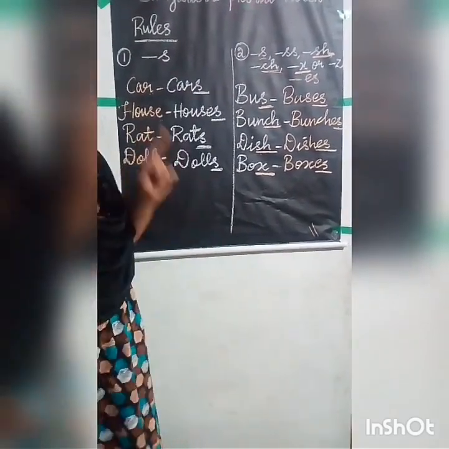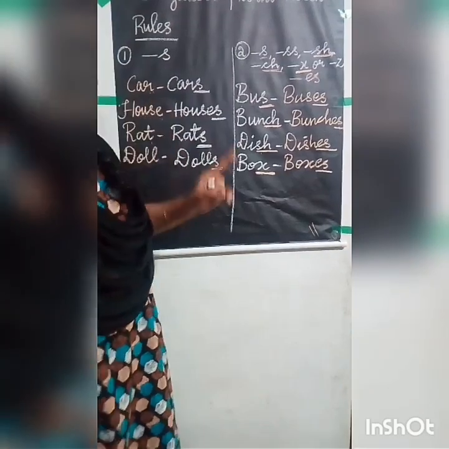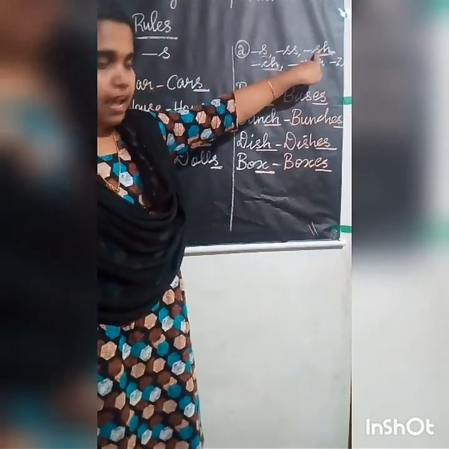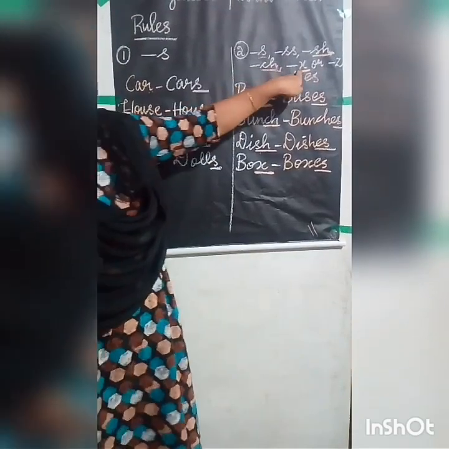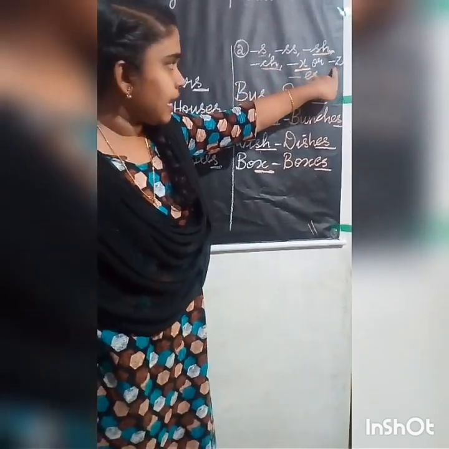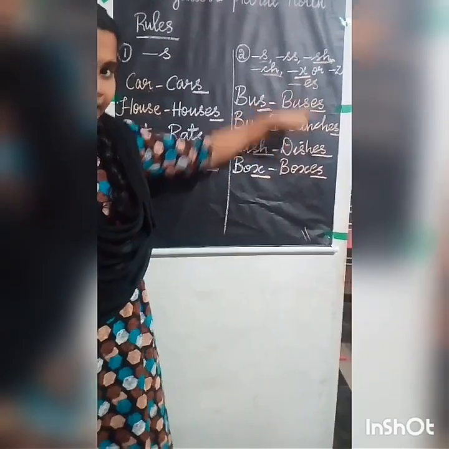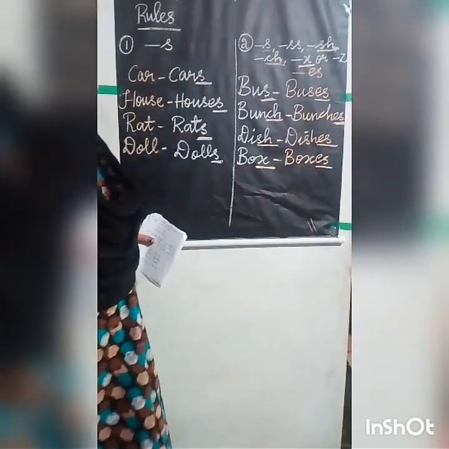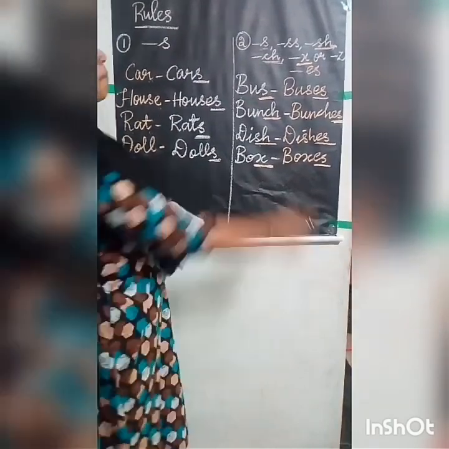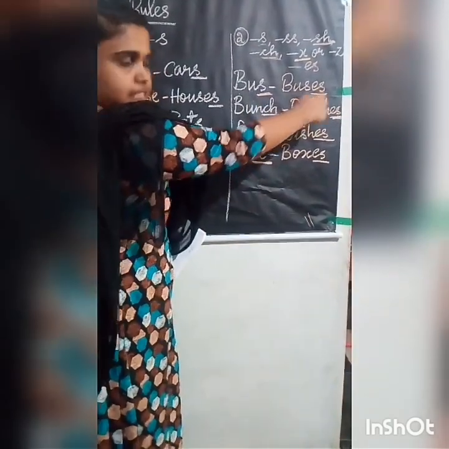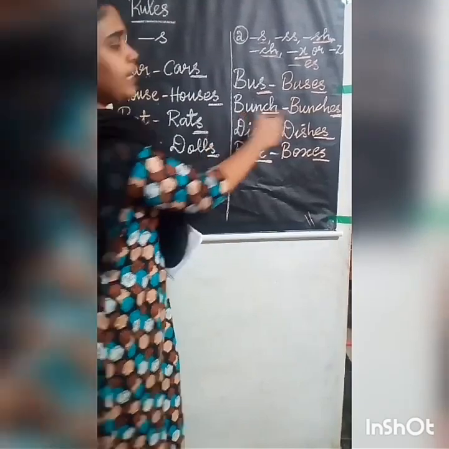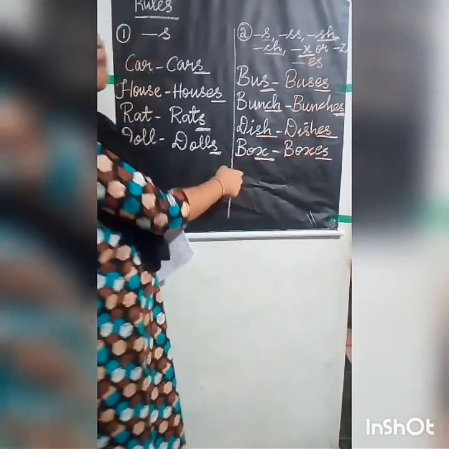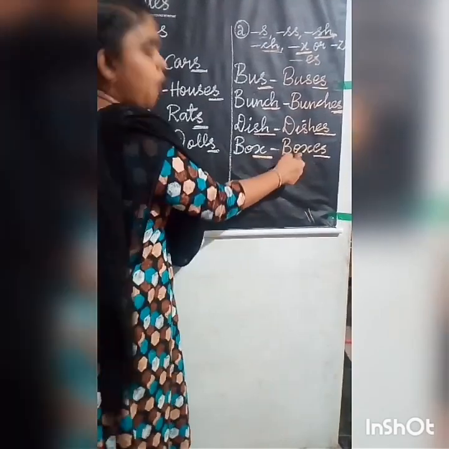Once again I am repeating, listen carefully. If the singular noun ends with the letters s or ss or sh or ch or x or z, you have to add es at the end of the plural noun. So bus means you have to write buses. Bunch means you have to write bunches. Dish means you have to write dishes. Box means you have to write boxes.